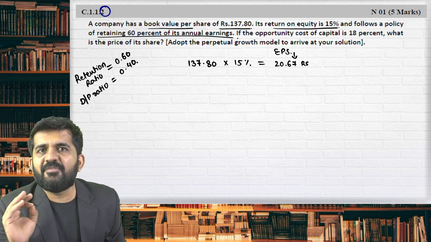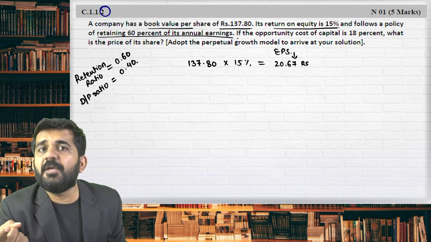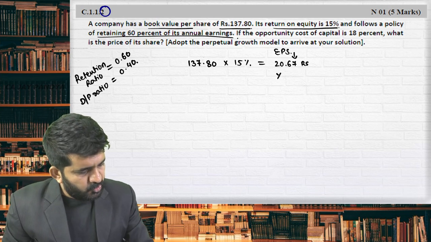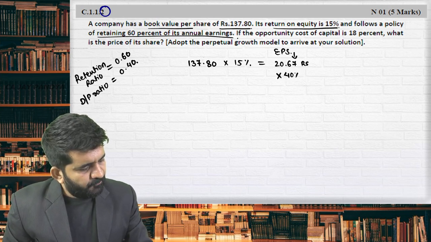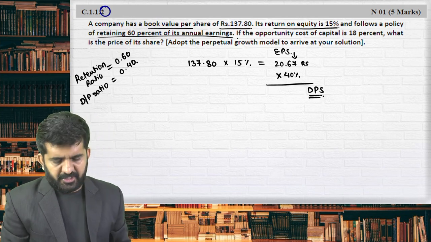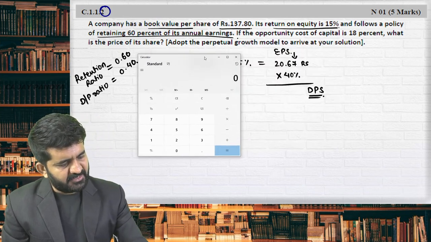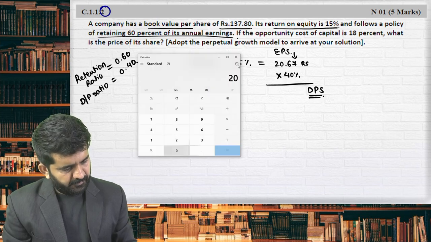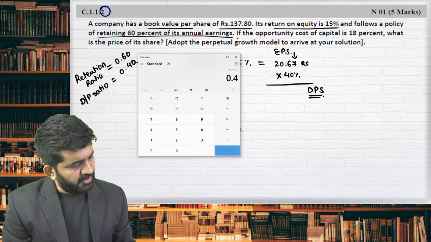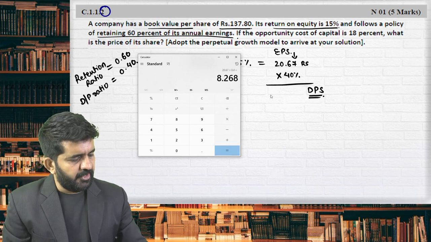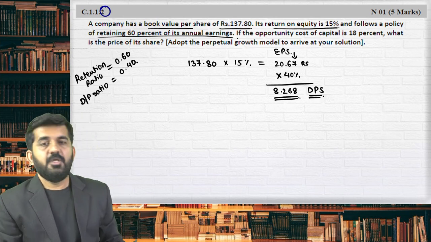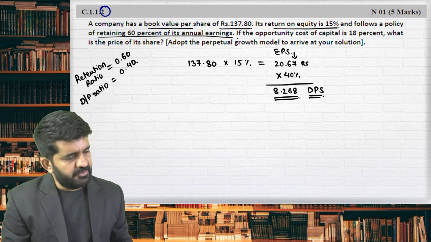A company is having a policy to distribute 40% of its earning and to retain 60% of its earnings. So 20.67 multiplied by 40% is 8.268. Will be nothing but dividend per share.